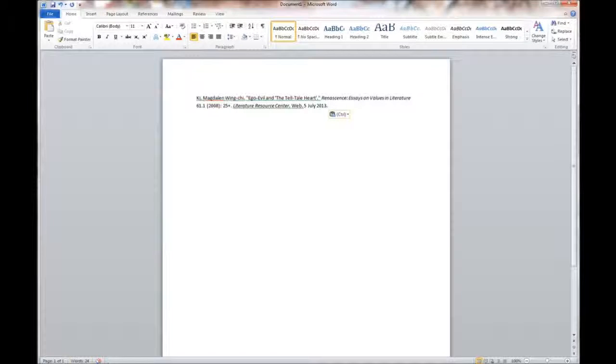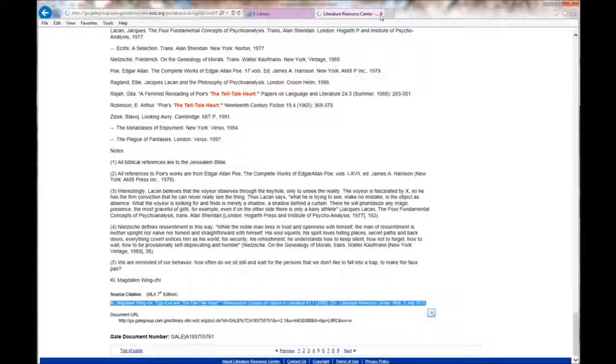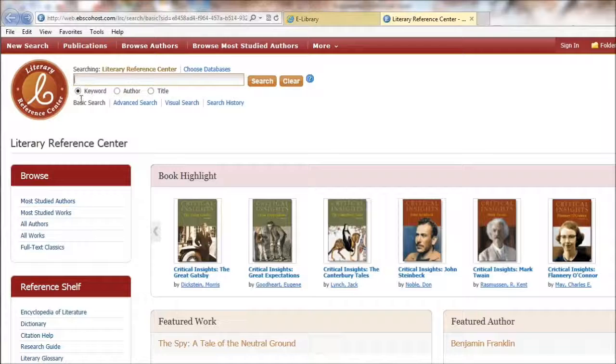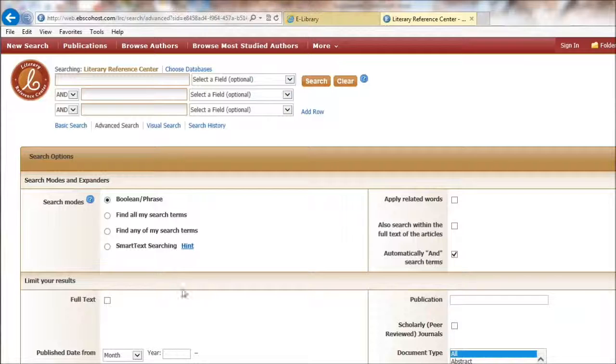Let's move on to the next literature database, Literary Reference Center. Now, there are different steps to follow with this database. That's why I wanted to go ahead and demonstrate it for you. This database is part of the Galileo family, and what I want you to do initially is just click the Advanced Search link here under the main search box. And the first thing is click the Full Text Limiter box. This is something special with the Galileo databases. This means that the articles you get back will be the entire article rather than just an introduction or summary.